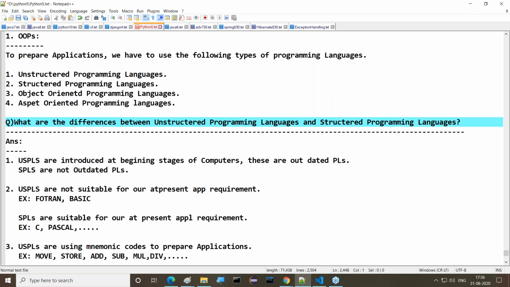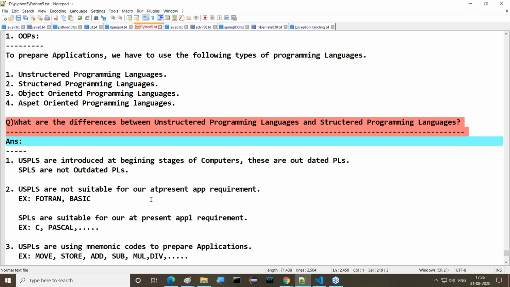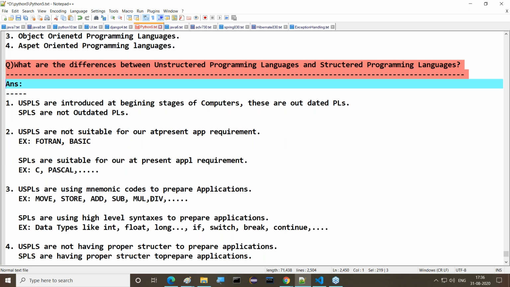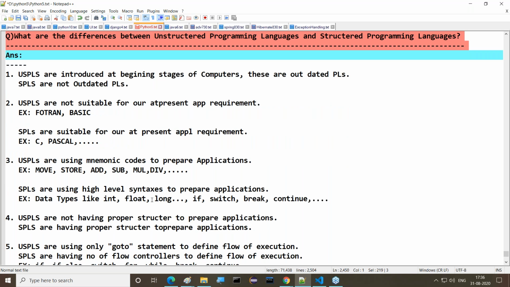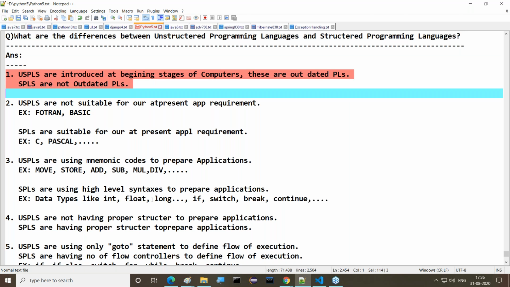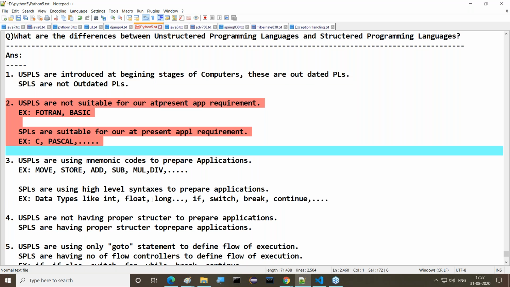Here we have a question now. What are the differences between unstructured programming languages and structured programming languages? For this question, we have to give the answer. Unstructured programming languages were introduced at the beginning stages of computer science, and these are outdated programming languages. Structured programming languages are not outdated; they are utilized at present for our application requirements. Unstructured programming languages are not suitable for present application requirements, whereas structured programming languages are suitable for them.